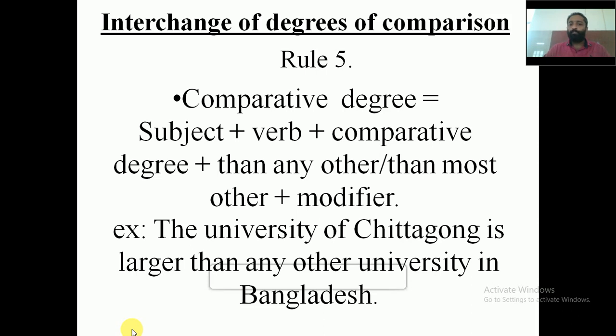So than plus any other, or than plus most other. Take the example, the University of Chittagong is larger than any other university in Bangladesh. So that's how we make the positive comparative degree sentence.